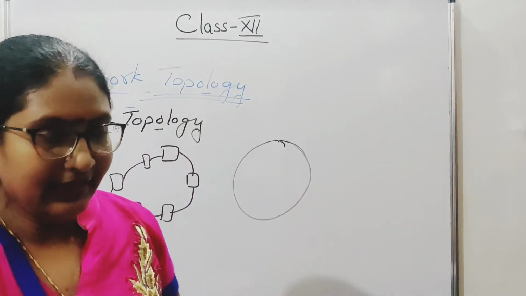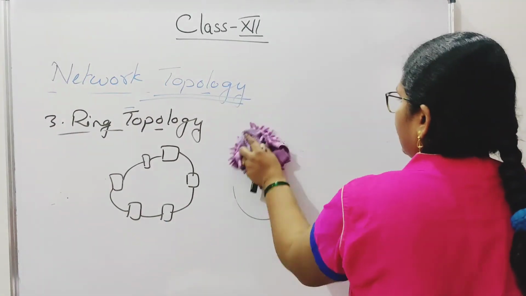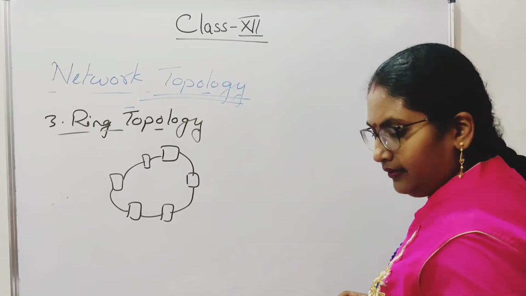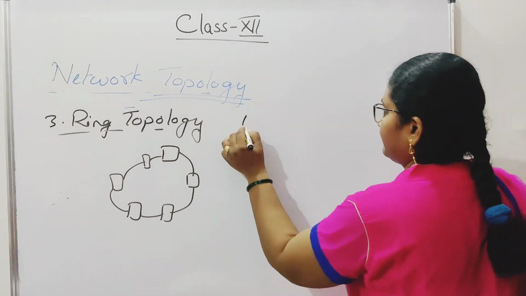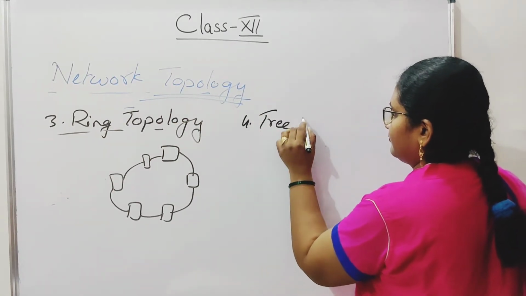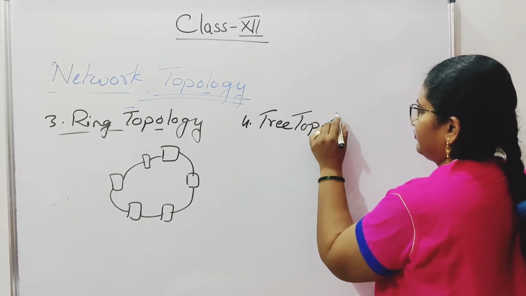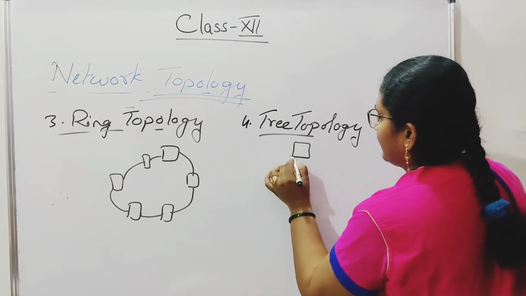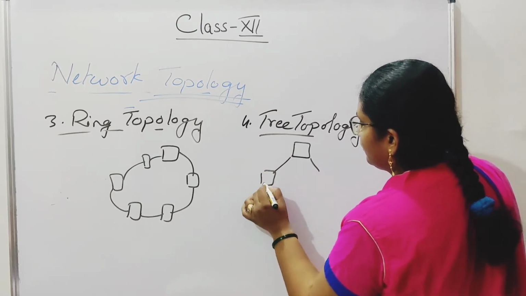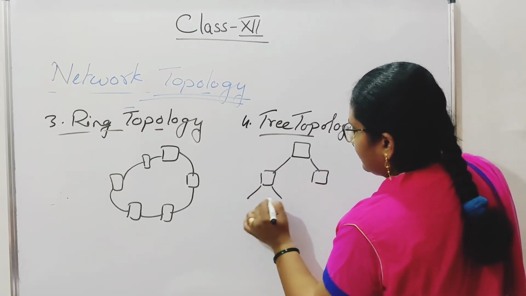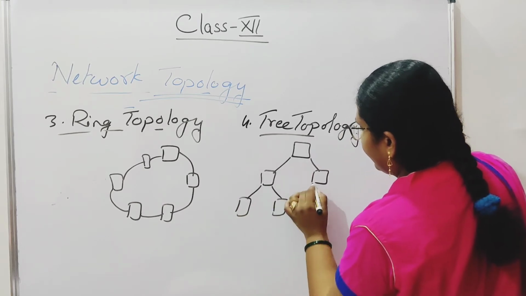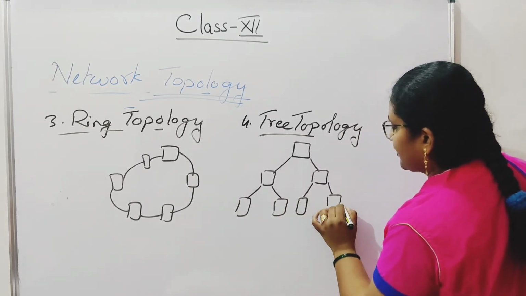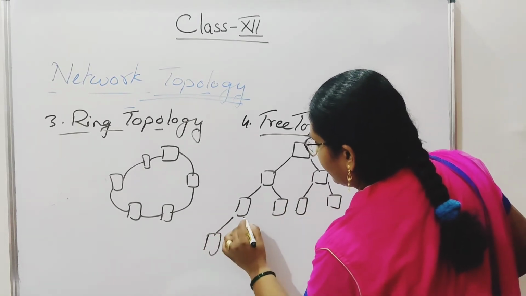Fourth one is your tree topology. Tree topology, when one system is connected to another system and it is expanded like the branches of a tree.